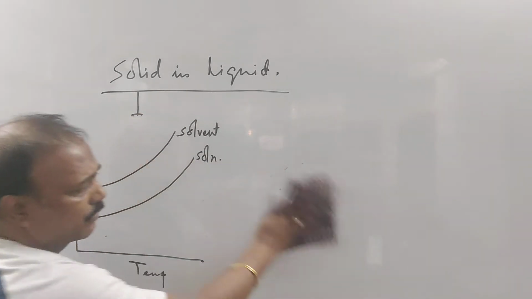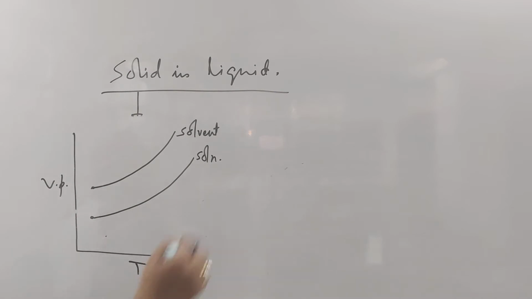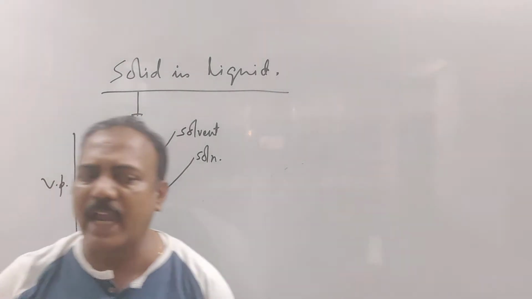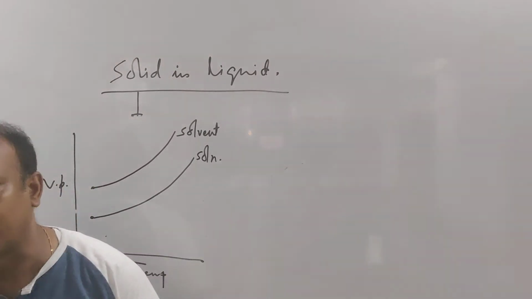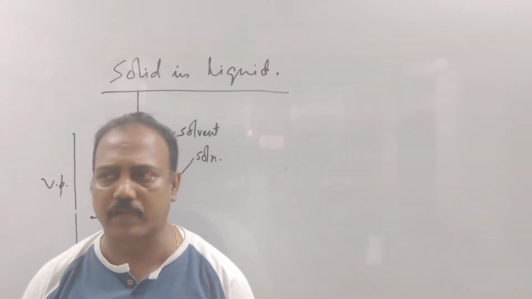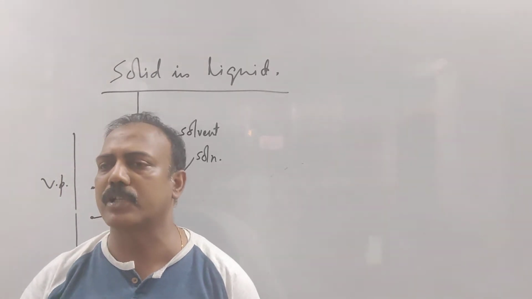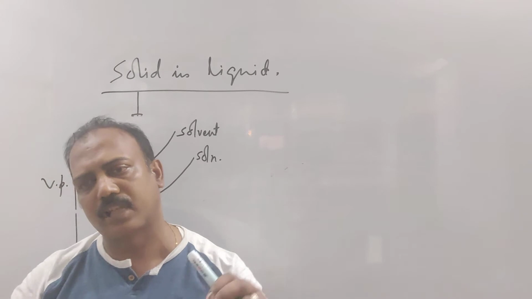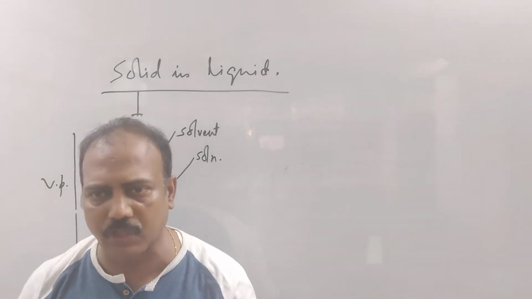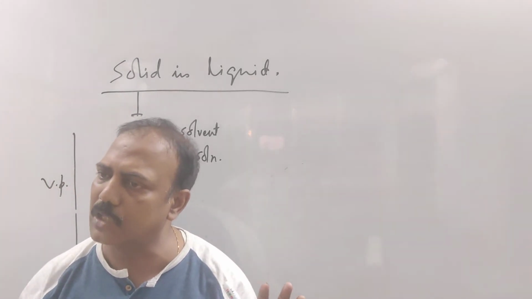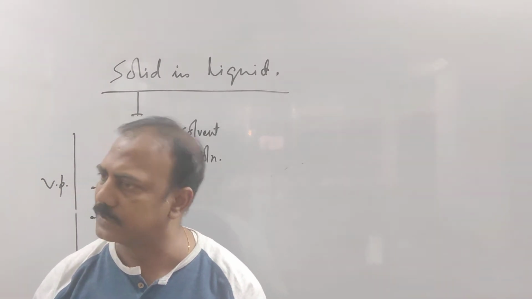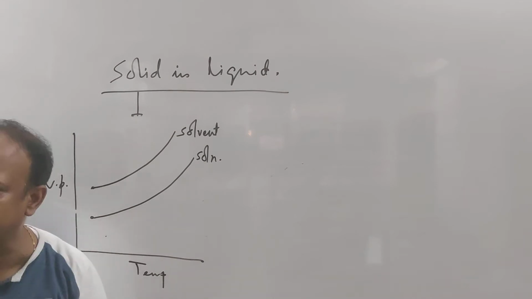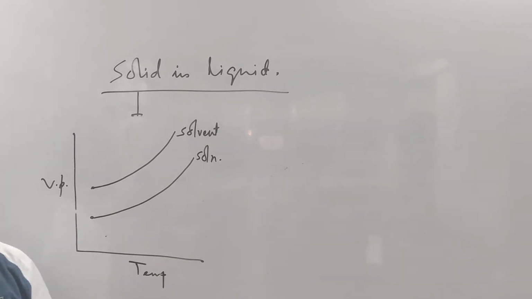Where he told that the vapor pressure of the solution, obviously of a non-volatile solute, I am teaching you non-volatile solute at this moment, is directly proportional to the mole fraction of the solvent, because the solvent is responsible for the vapor pressure. It's not the solute, so it is directly proportional to the mole fraction of the solvent. Yes. Now, how do we represent it better? That's the law in words. Now, how do we represent it?